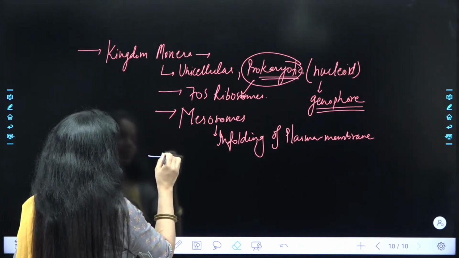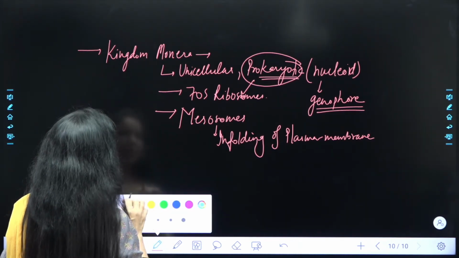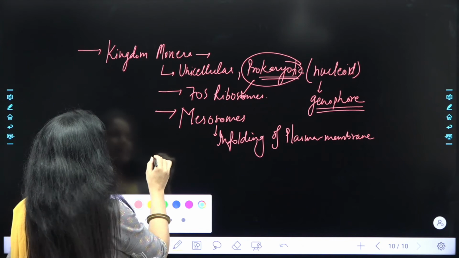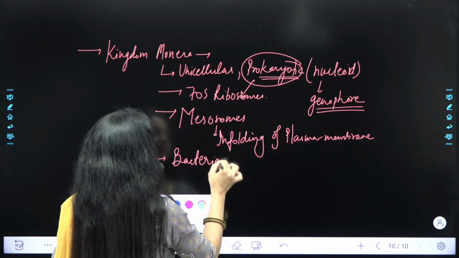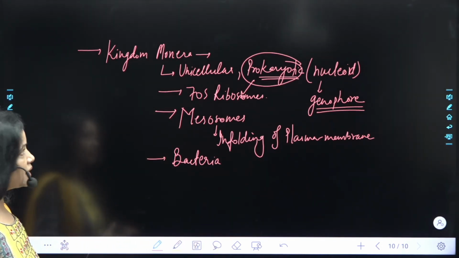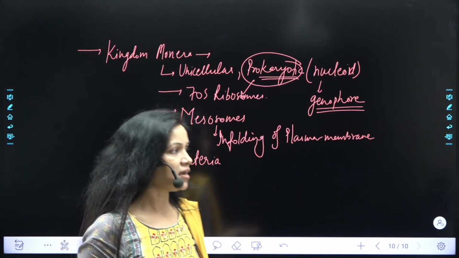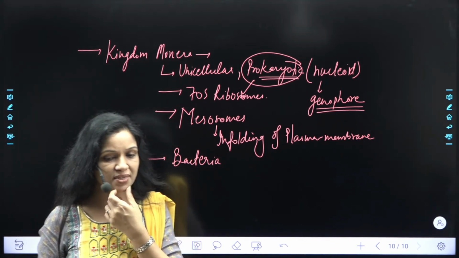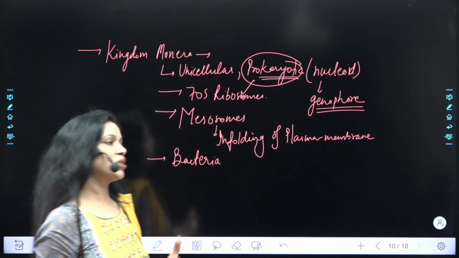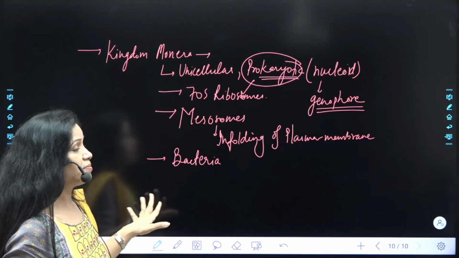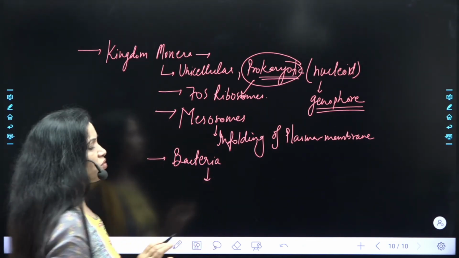And the last line which I wanted to tell you: when we talk about Monerans, the important point to remember is that bacteria are the sole members of the kingdom Monera. That means all the organisms present in Monera are bacteria. So in a summarized manner, in just one line, we can say bacteria are the sole members of the kingdom Monera. Okay? So remember this. Clear? Bacteria could be different types, that you need not know as of now.